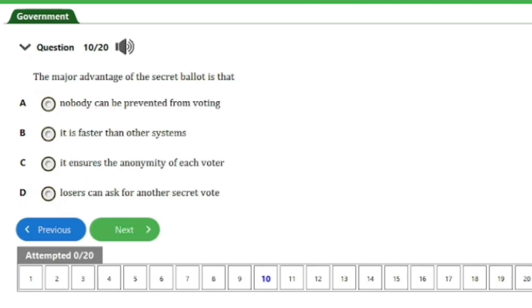So guys, the next question we have here is question number 10. It says, the major advantage of the secret ballots is that A.